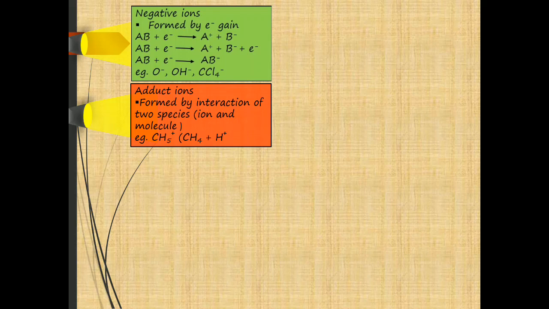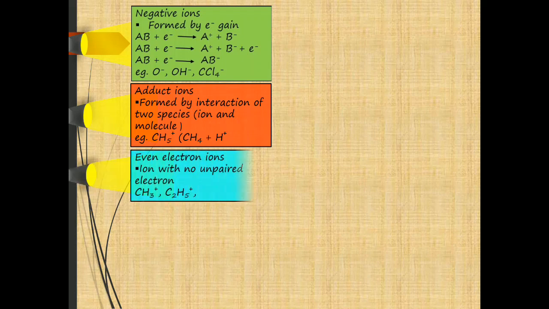It is the adduct of methane and the hydrogen cation, H+. Simple addition is there. They are called adduct ions. The next ion is the even electron ion. These ions don't have any unpaired electron, only cations are there. Examples are the methyl cation and ethyl cation.